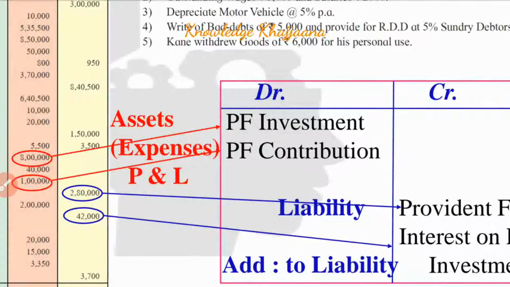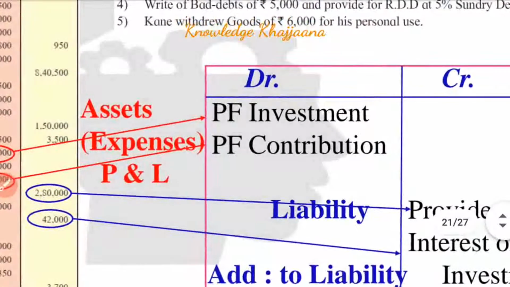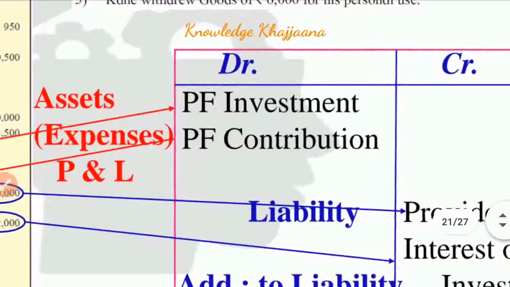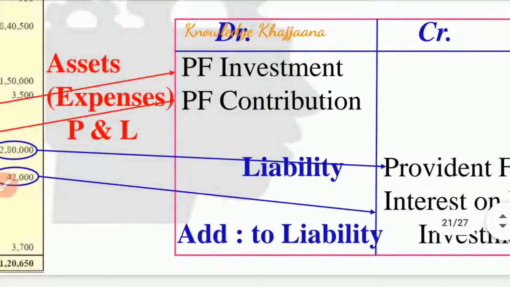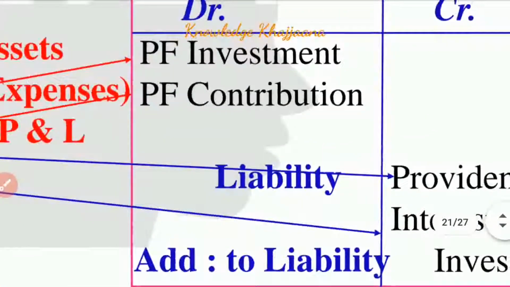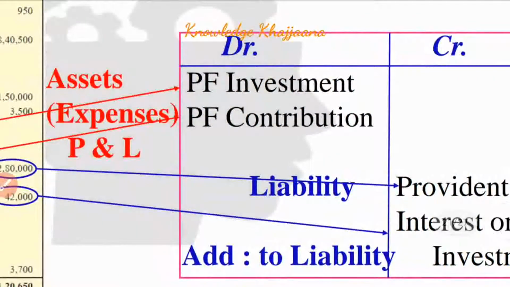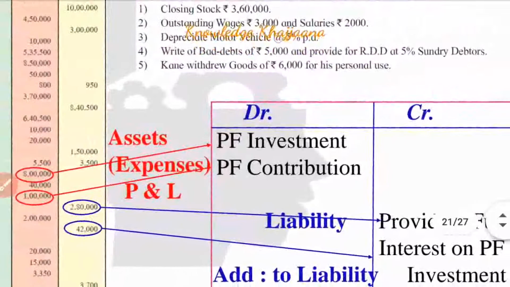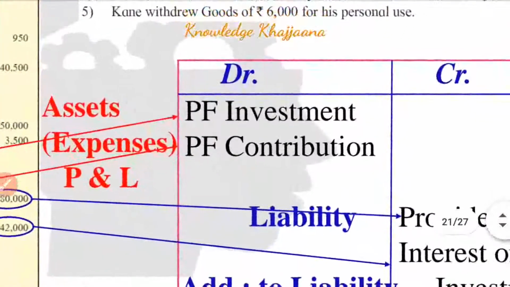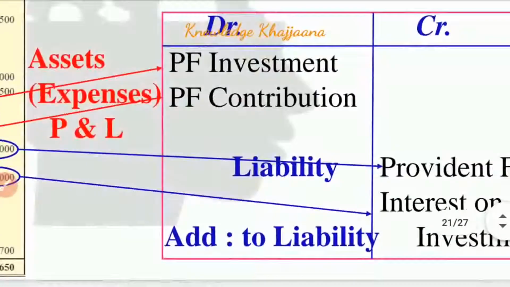So some amount of money has been collected with the firm, and that firm invests that money in some financial investment companies so that they can get the maximum returns out of that money, instead of keeping that money idle or with the government, because the government gives a certain rate of interest.